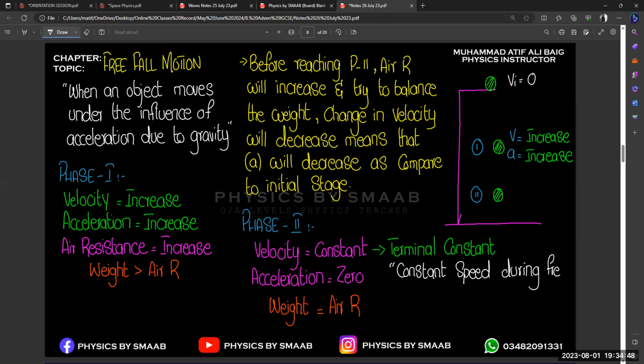So terminal velocity is reached when the velocity is constant. Yes, but during free fall motion, it is only a special case, right? So during free fall motion, constant speed when balanced, and we know there are only two cases in this scenario. This special case is related to terminal velocity, and this concept normally happens with paratroopers or parachutists